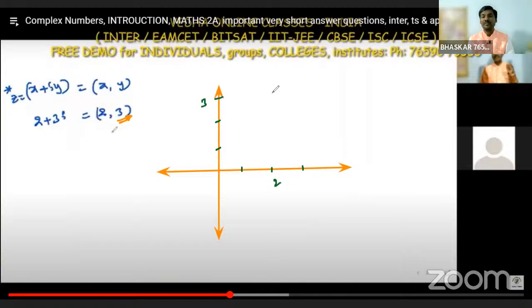In the graph, on the x-axis we take the real numbers, and on the y-axis we take the imaginary numbers.